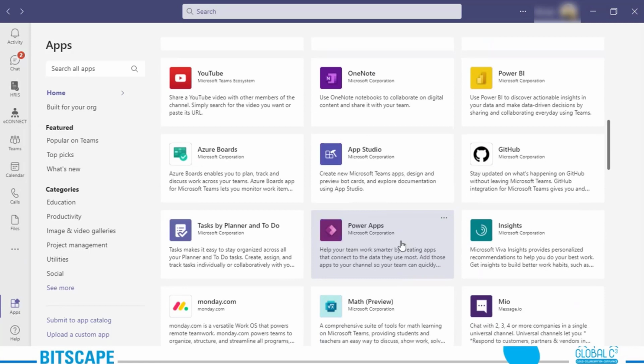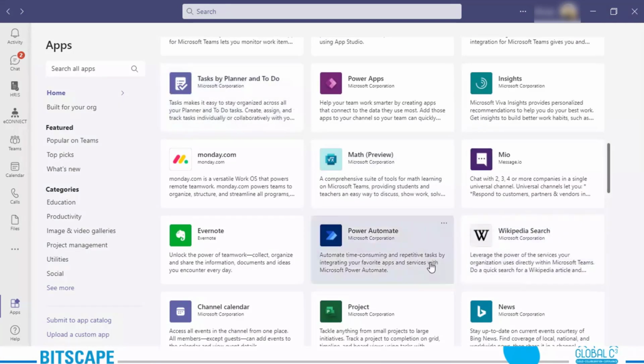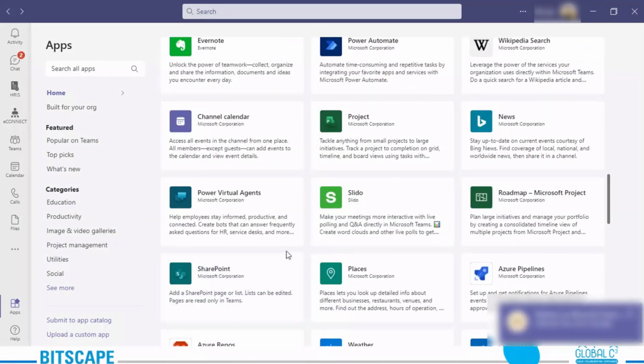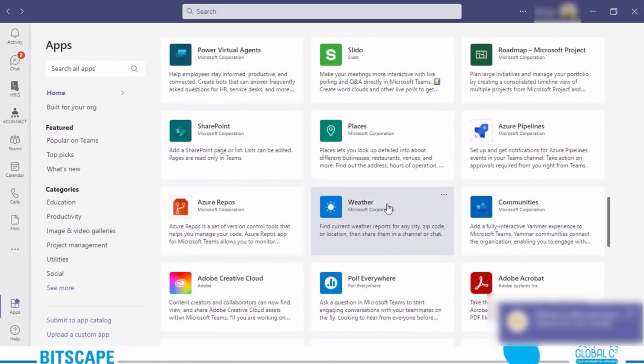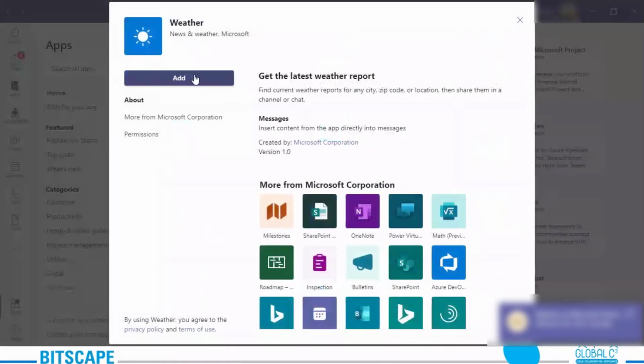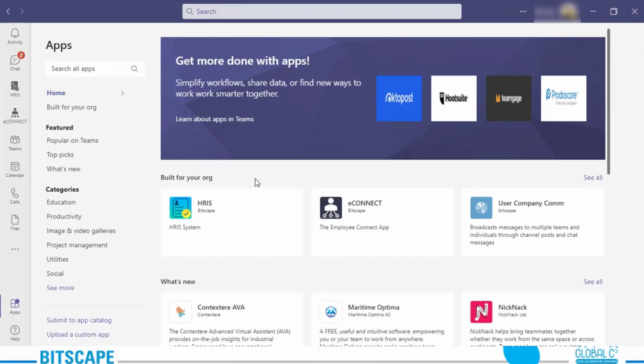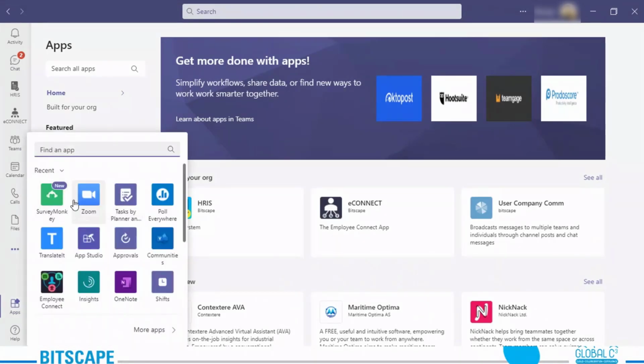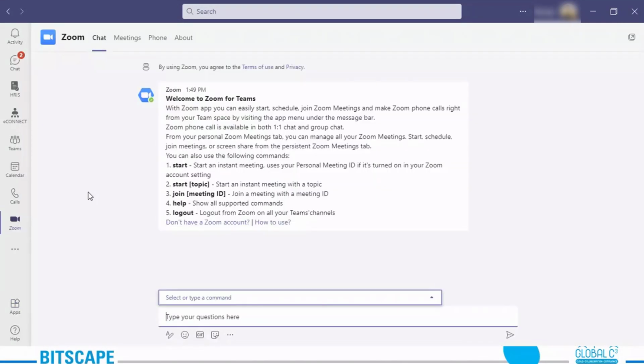For example, let's select any one which might not be there, because I had already selected a few of them in the past. If I say weather, I get the option to add. When I add this, I might be able to see it right here on this list. Let me go back, sorry. I might be able to see it under this list. Next, let's say I want to start Zoom. Can you see that under the navigation pane I have it right here? So these are the third-party applications you can directly add.